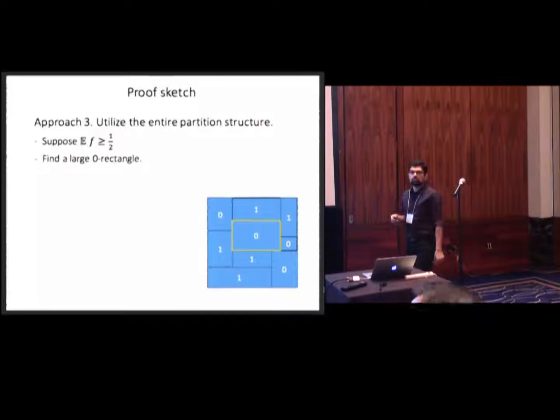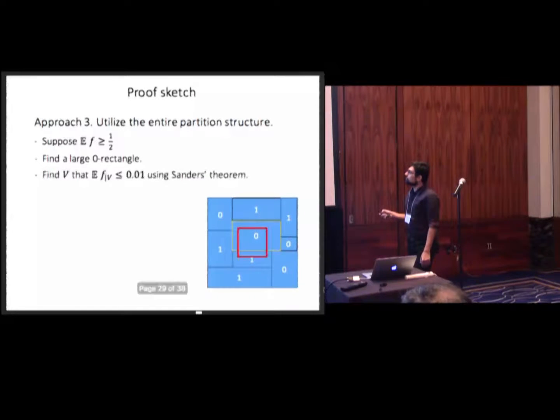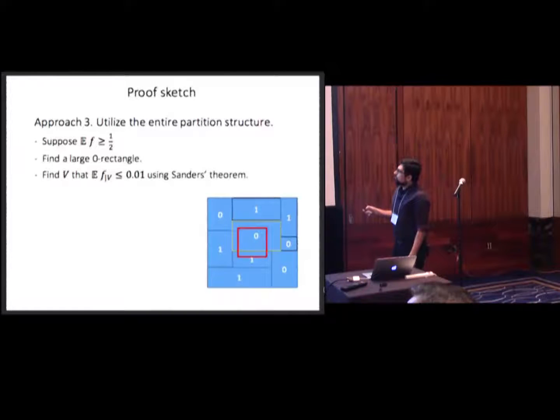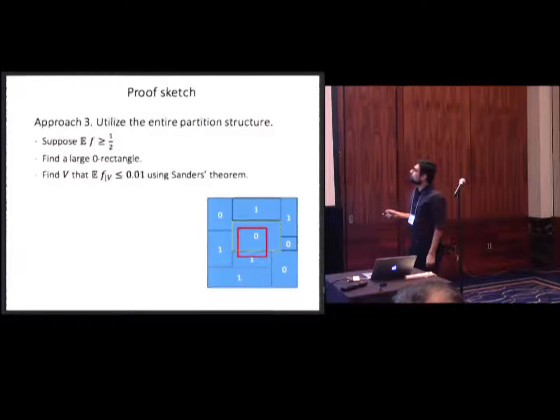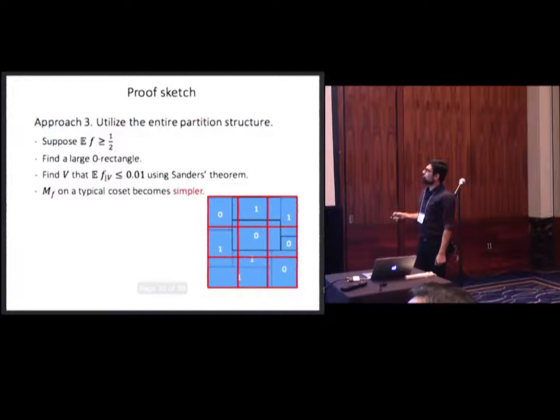We found this rectangle that's all 0. It's big. Now we use the Sanders result that I just explained and find this subspace that has a large intersection with this rectangle. Suppose 99% of this subspace intersects with this rectangle, so its average is less than 1%.